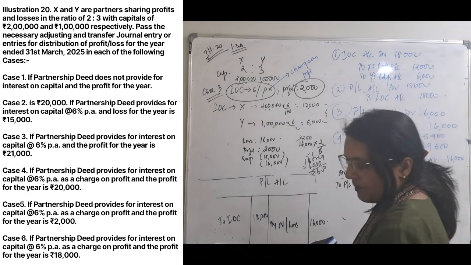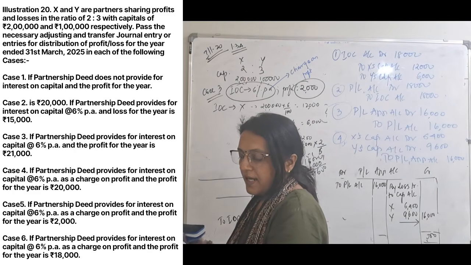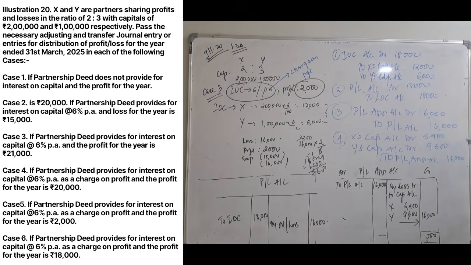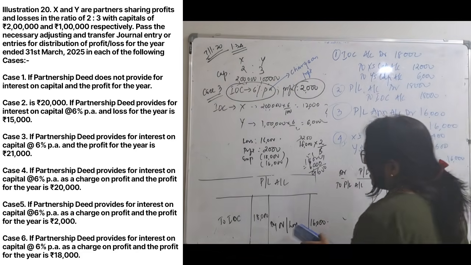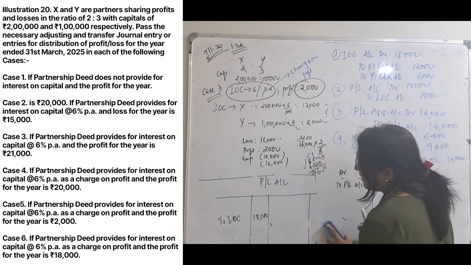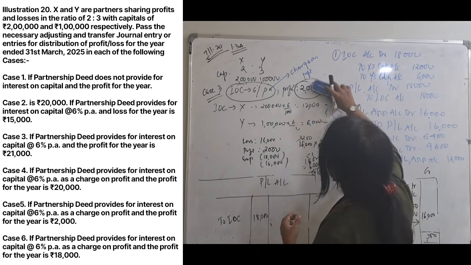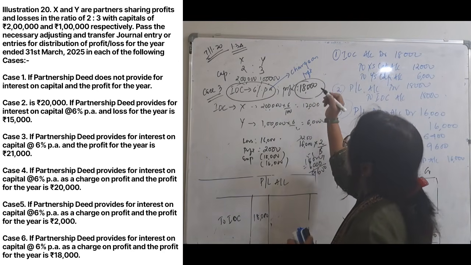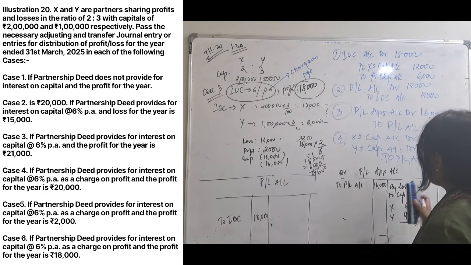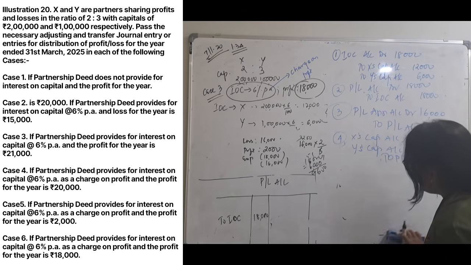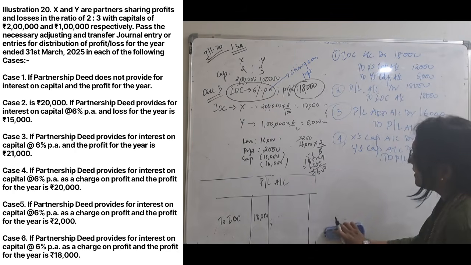If the partnership deed provides interest on capital 6% as charge on profit and the profit for the year is 18,000. Okay, so we need not make much changes. Profit is 18,000, that is equal to interest on capital. So there is no question of appropriation account over here because all the profit is given to interest on capital.